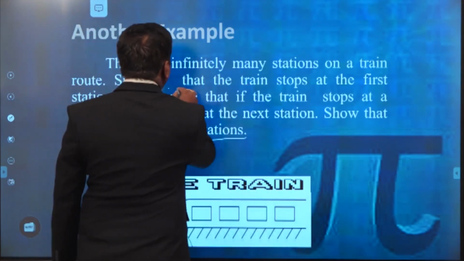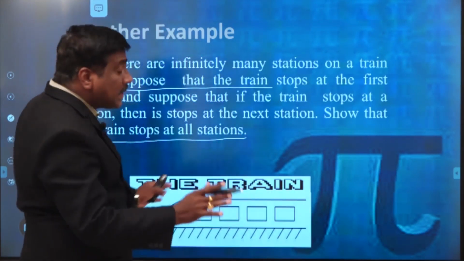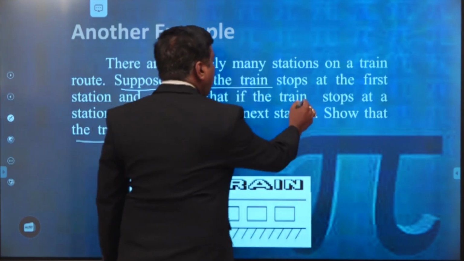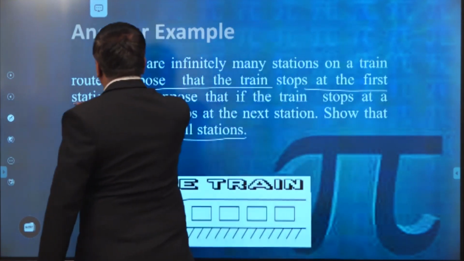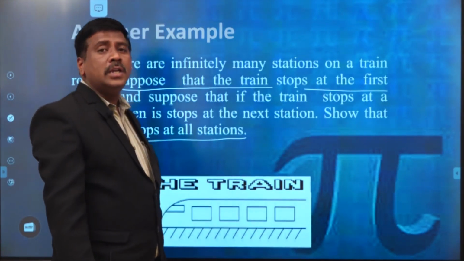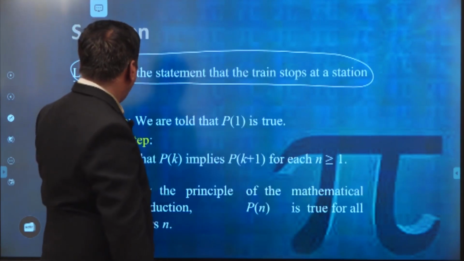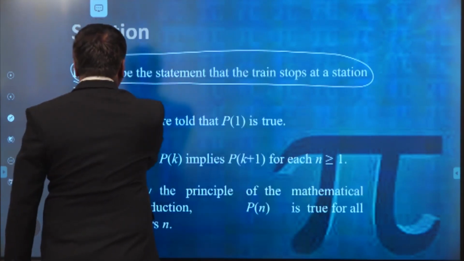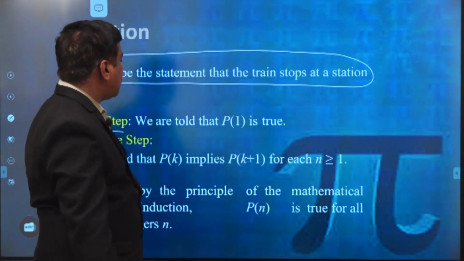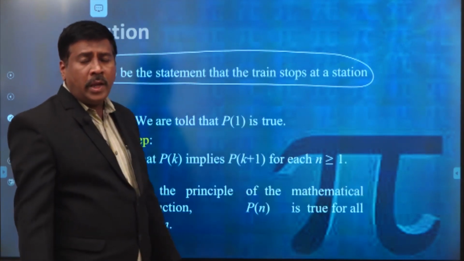Suppose the train stops at the first station. That means at n equal to 1, the result is true, because the condition is given automatically. So the basic step is: we are told that P of 1 is true.